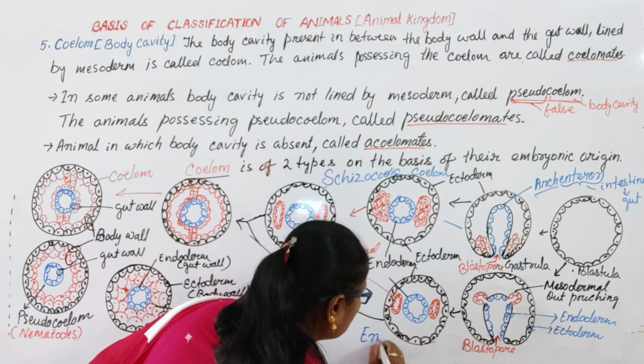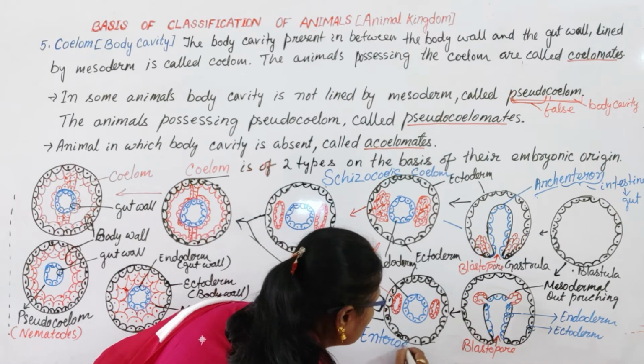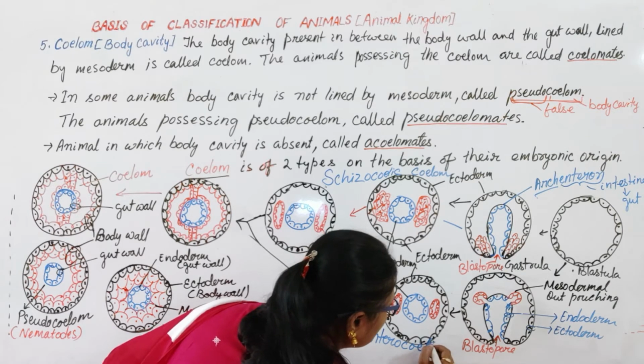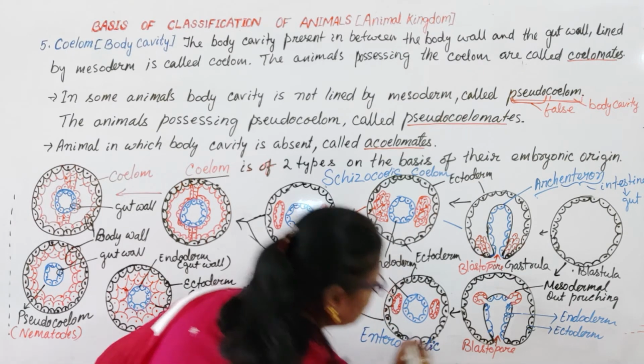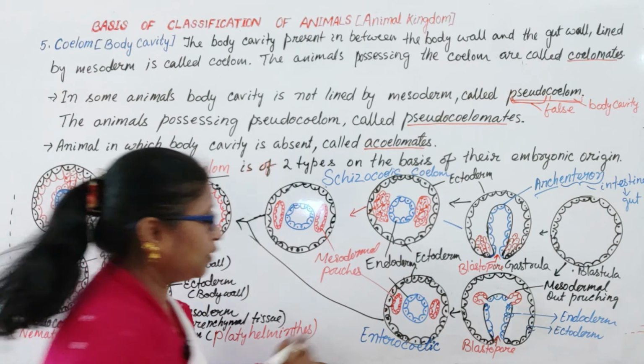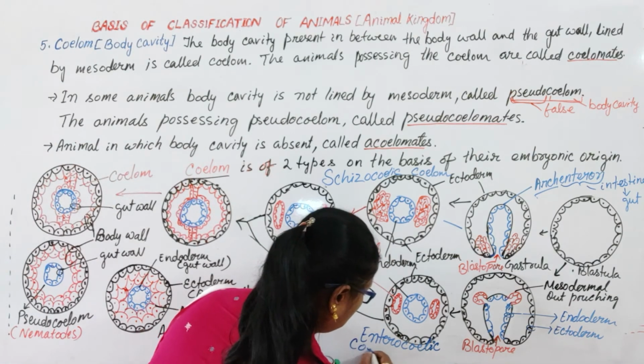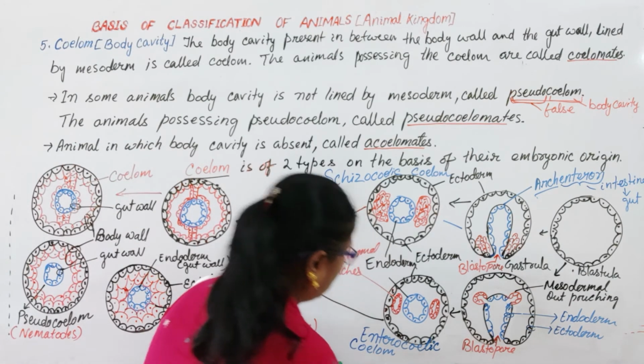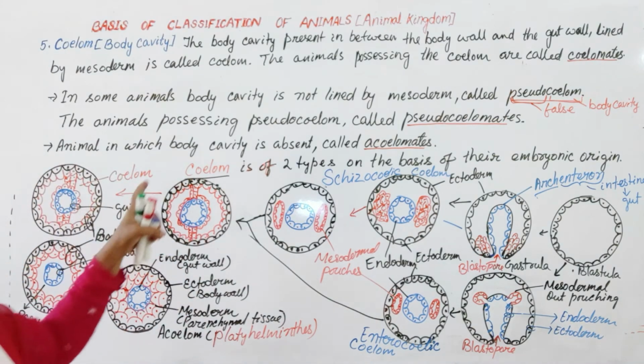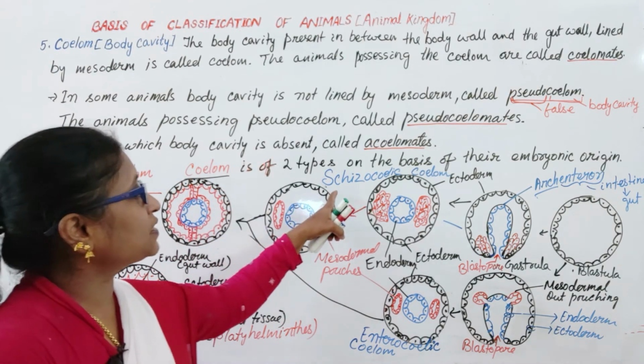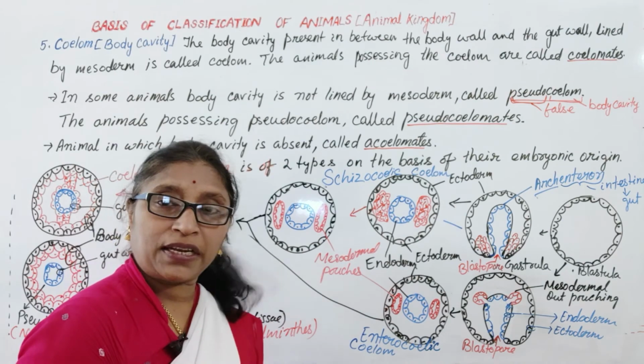Enterocoelic coelom. Okay, this is how the coelom is of two types: the schizocoelic coelom and the enterocoelic coelom.